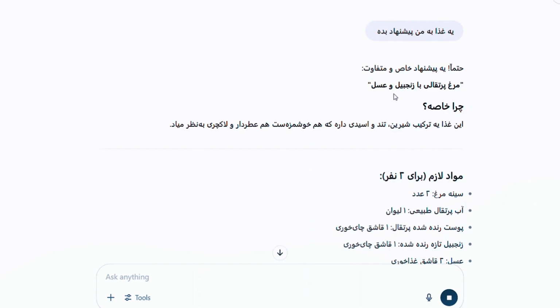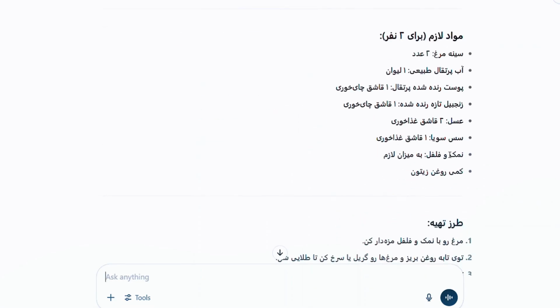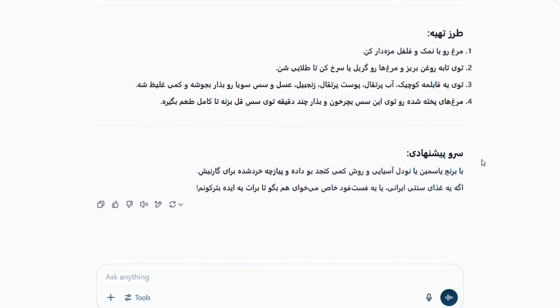For example, the ingredients it gave us are very general and it didn't provide any details about how many grams are needed or in what form they should be. And likewise, the preparation method was explained very briefly and concisely, so not everyone might clearly understand what steps they need to take. Now we're going to give it the same request again, but this time we'll personalize it and put it into the formula we mentioned to you.